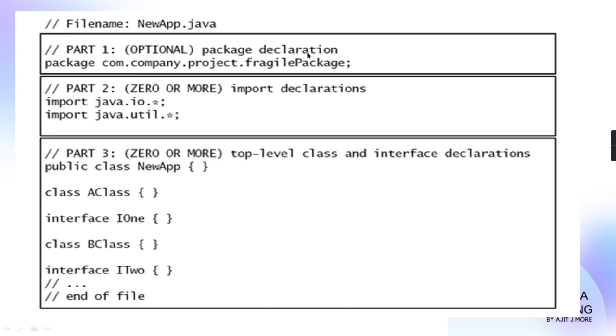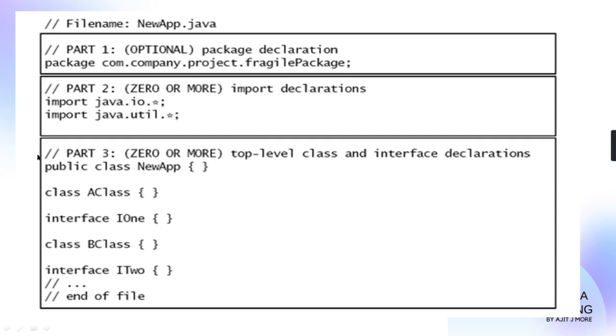You understanding? Clear? And these statements are telling that you're using the classes of that folder. Java is a folder, IO is a subfolder, and all the classes of that are used here in your program. Same way, from util you are using everything in your program. Okay? And then below that you can have interfaces and classes, any number, but maximum one only can be public, and the one which is public, that name and the file name has to be same.